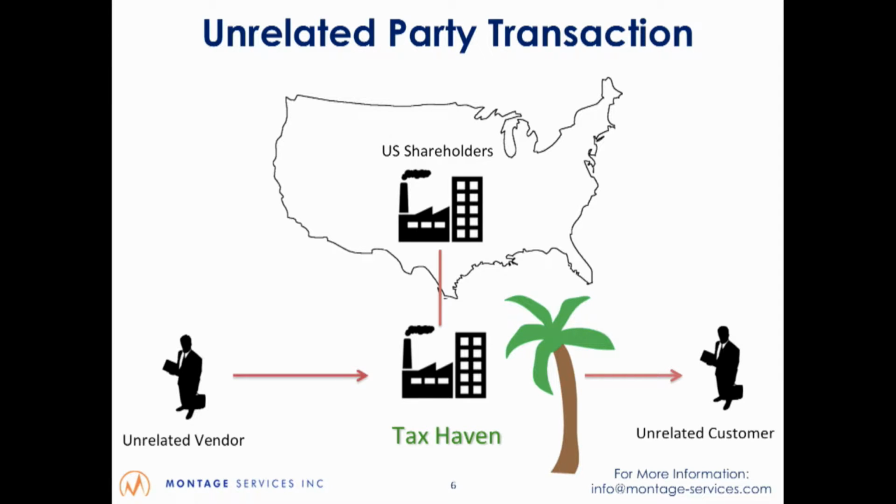So we have a picture of this where a U.S. company sets up a subsidiary, say in the Cayman Islands or another tax haven, say Hong Kong, and they're buying from an unrelated party and selling to an unrelated party. So let's say they're buying from a manufacturer that they don't control, and they're selling to a retailer that they don't control, being greater than 50%, then that income will not be deemed a dividend back.